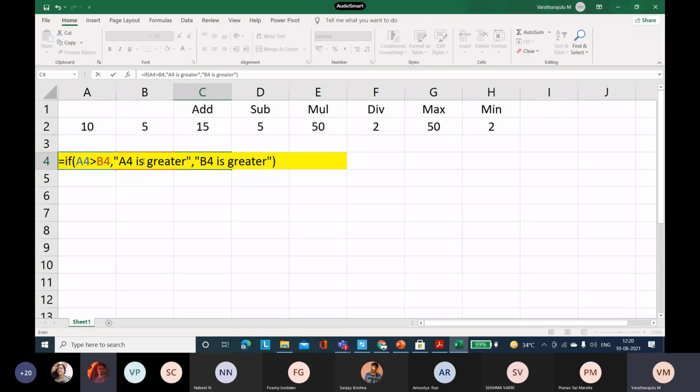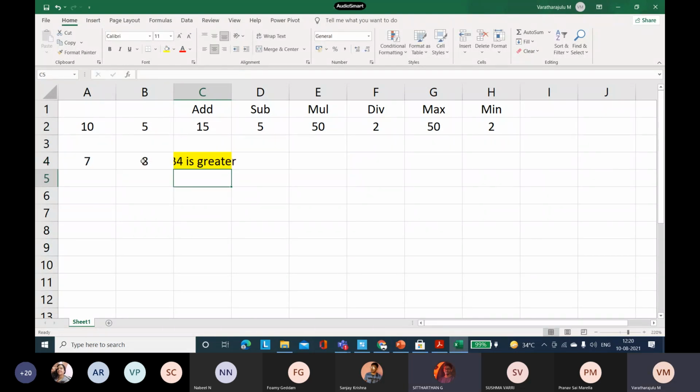So should A4 and B4 be outside of the quotes? The quotes are usually used to describe the text.